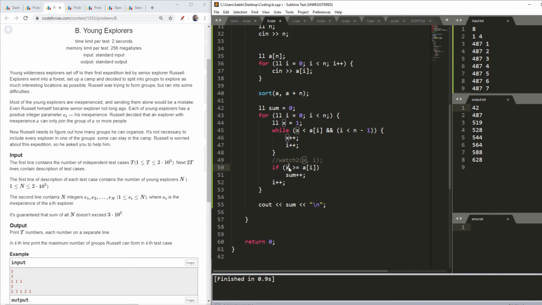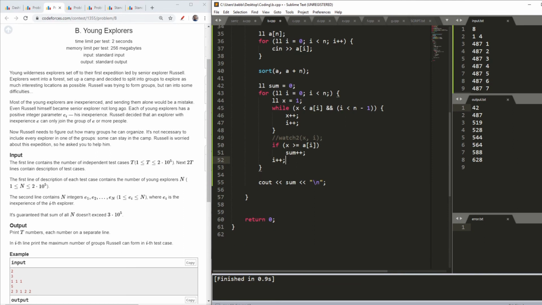And if my x is bigger than or equal to a of i, I will increase my number of groups obtained until now, because if x is bigger than or equal to a of i, it means a final group is obtained. And after that I increase my i also, because now I was on the last element. For the new group I will move on to the next element, and at last I'll print my sum, which will have my answer.